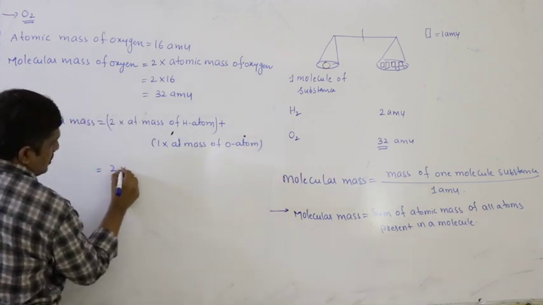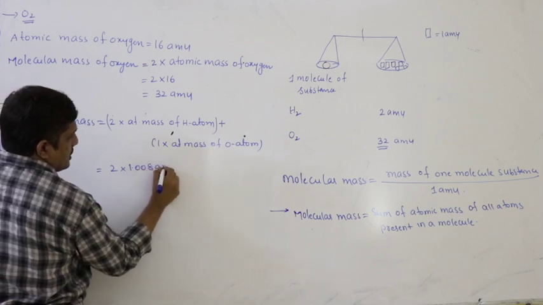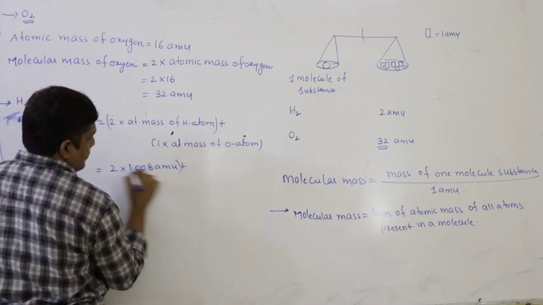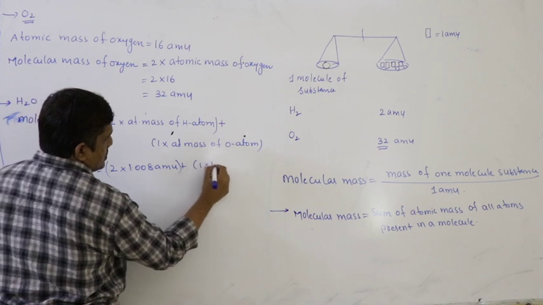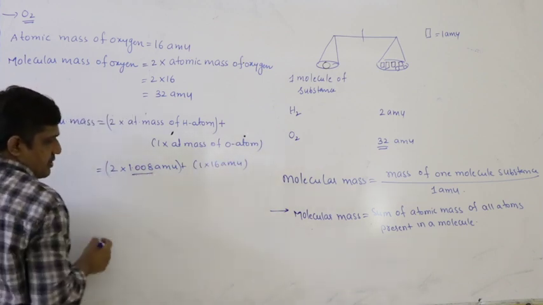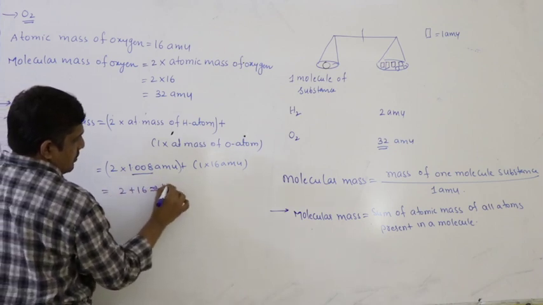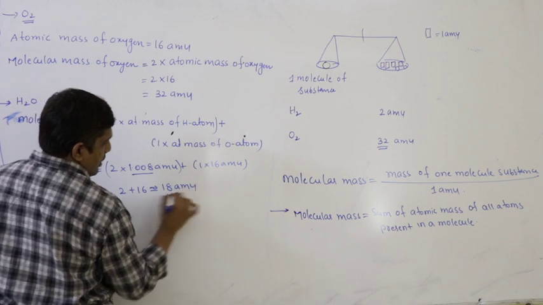So, this is 2 into 1.008 AMU to be correct, plus 1 into 16 AMU. Approximately taking 1, 2 into 1 is 2 plus 16 equals 18 AMU.